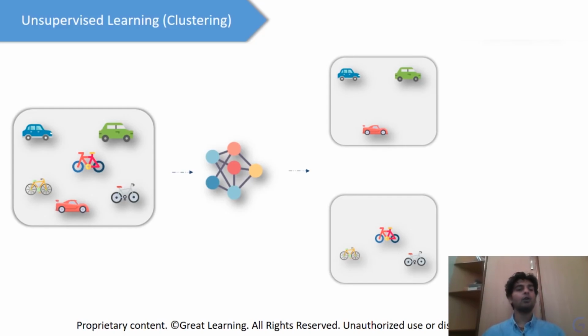So we had all of this data with us, and with the help of this clustering algorithm, we were able to divide it into two different parts. We were able to do this on the basis of the similarity of the characteristics of the data, which the clustering algorithm understood on its own.